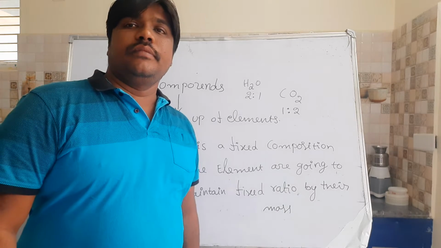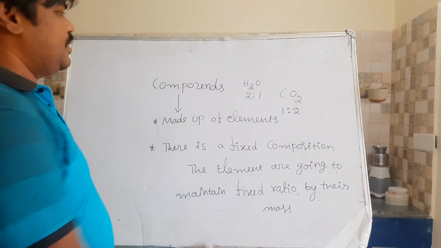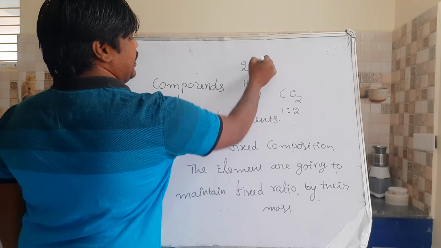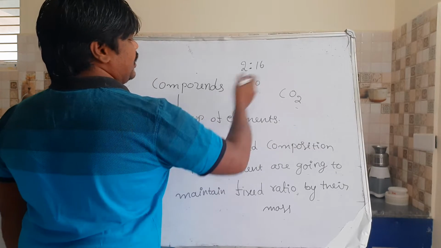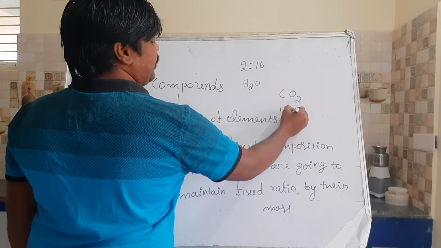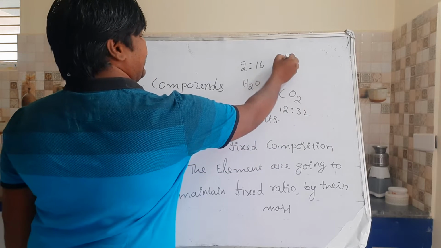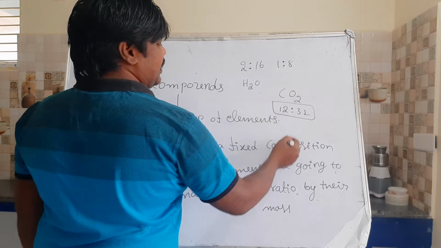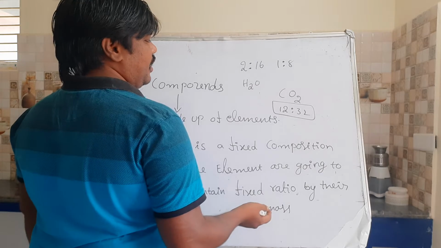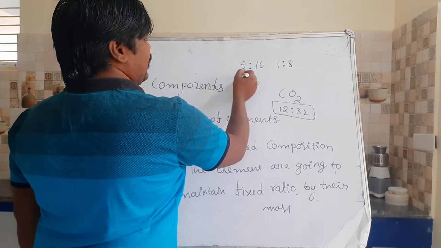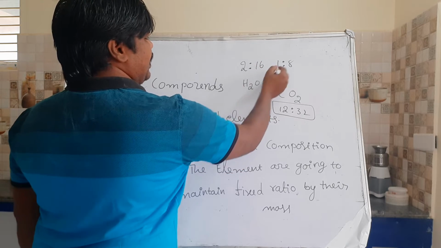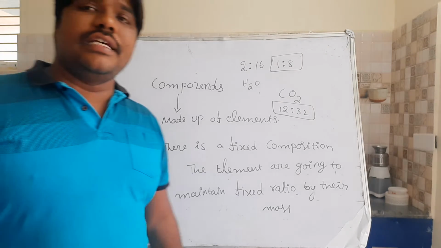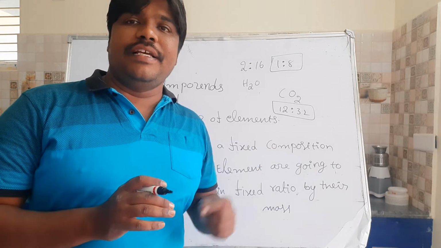Otherwise, you take the molecular mass of H2, which is 2, and of oxygen, which is 16. Molecular masses 2:16, and for CO2 12:32. Simplify the ratios. It is a 1:8 ratio by their mass. You'll get a simple ratio of compounds by their masses. By simplifying, in water there is a fixed composition, which is 1:8 by their masses.